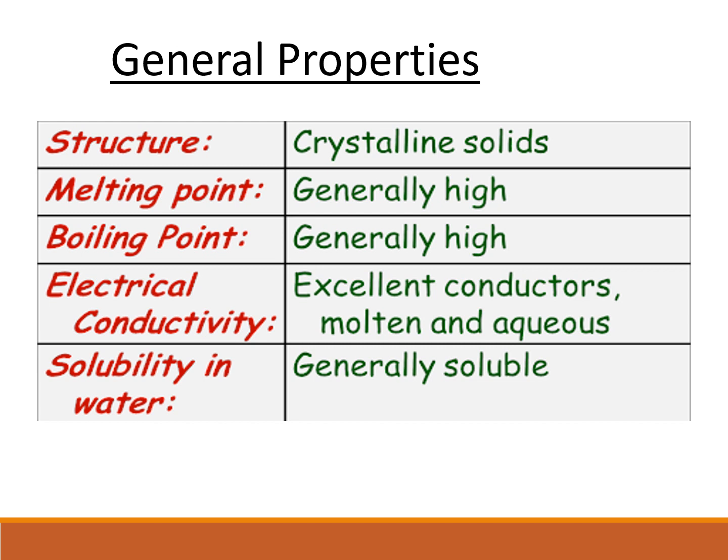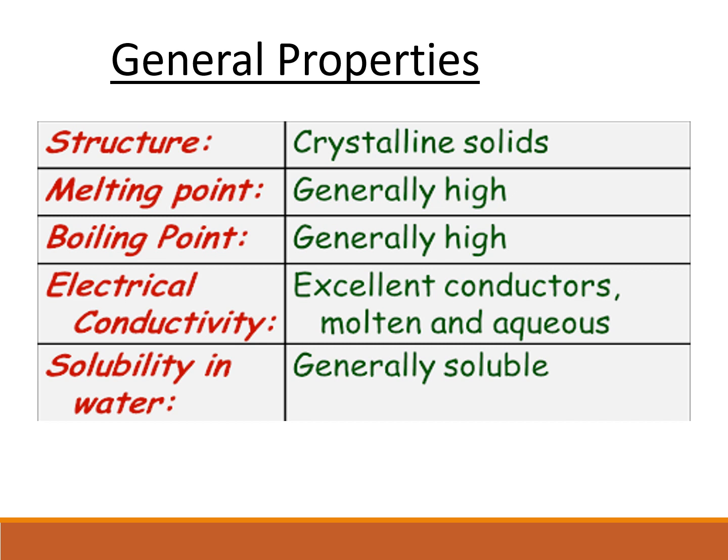Let's see some of the general properties of ionic compounds. First of all, their structure. Ionic compounds are mostly crystalline solids, with a very highly ordered arrangement. About melting point and boiling point: because of the presence of strong electrostatic attraction between the ions, ionic compounds have very high melting and boiling points. This is because of the high charge and high Coulombic attraction existing in them.